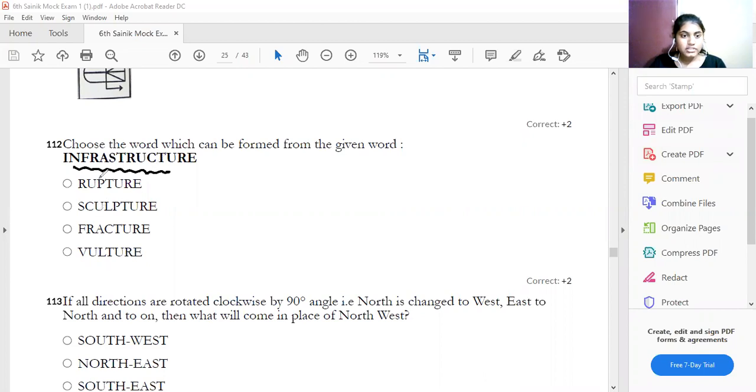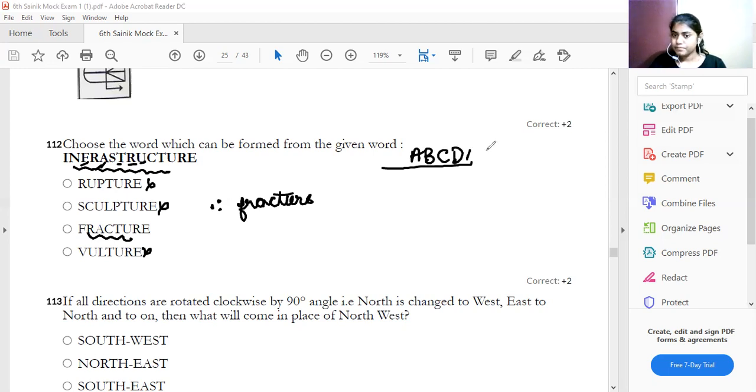S, C, U, L. Is L there? No, so sculpture is not the answer. And then vulture, and then rupture. And then fracture. So easily I can find it from fracture. See, what this is, they will give one word, and in that word you have to form some possible word.